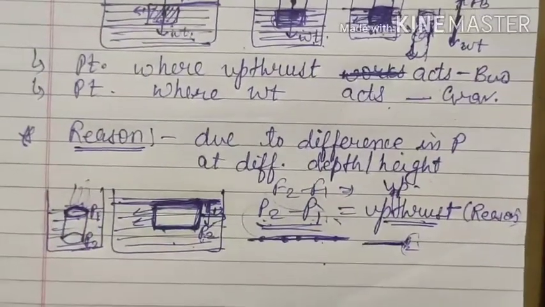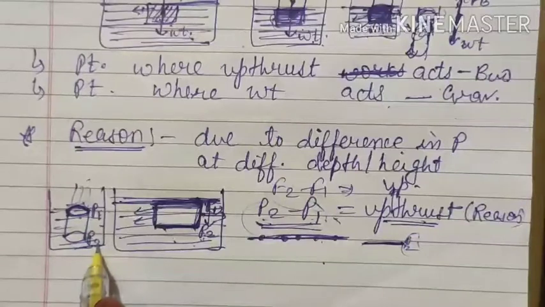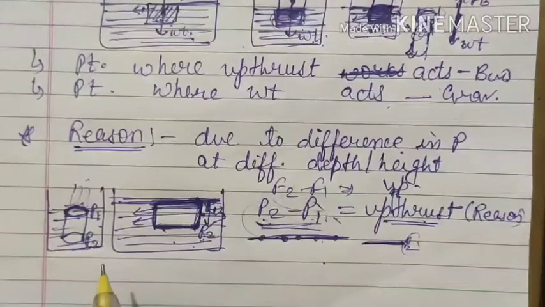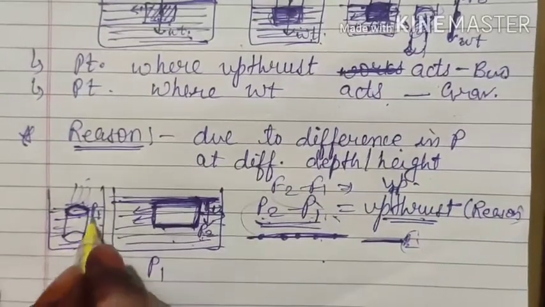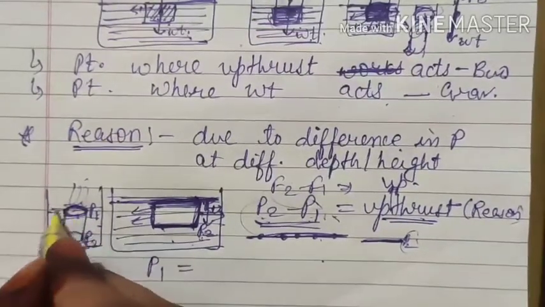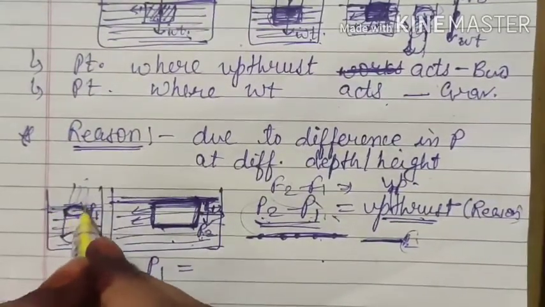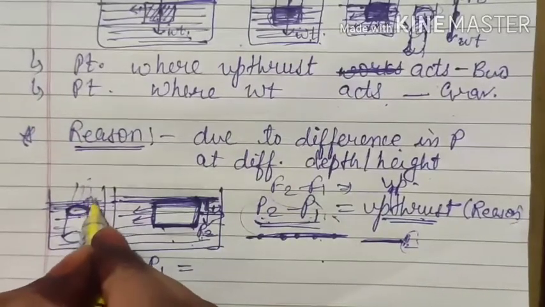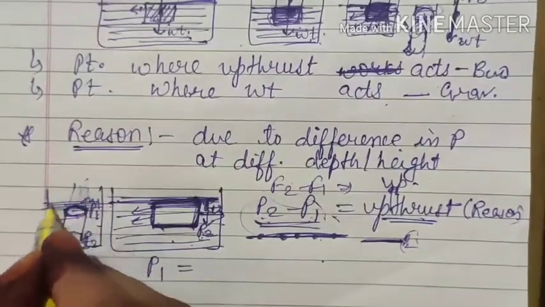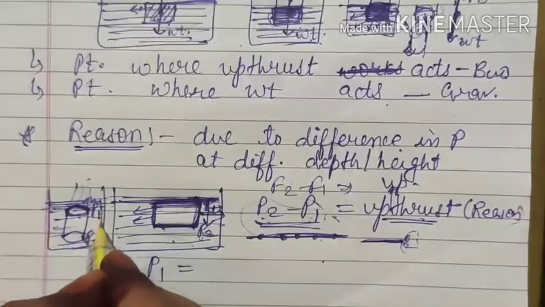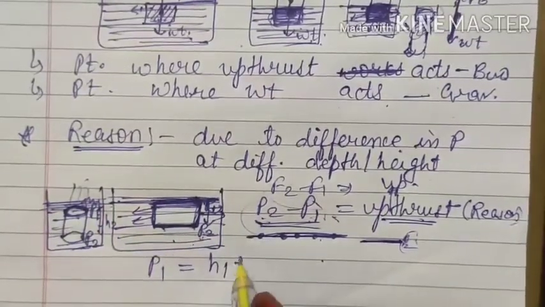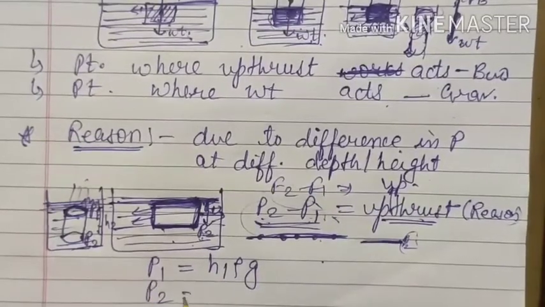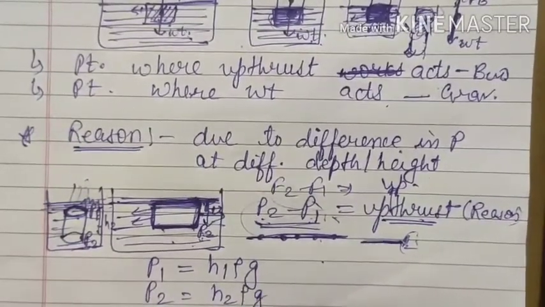Along with that, since it was pressure in liquids, or you can say pressure in fluids, you also said that if the first layer is at a height h1 from the surface of the liquid, and the second is at h2, then P1 will be equal to h1 rho g and P2 will be equal to h2 rho g.